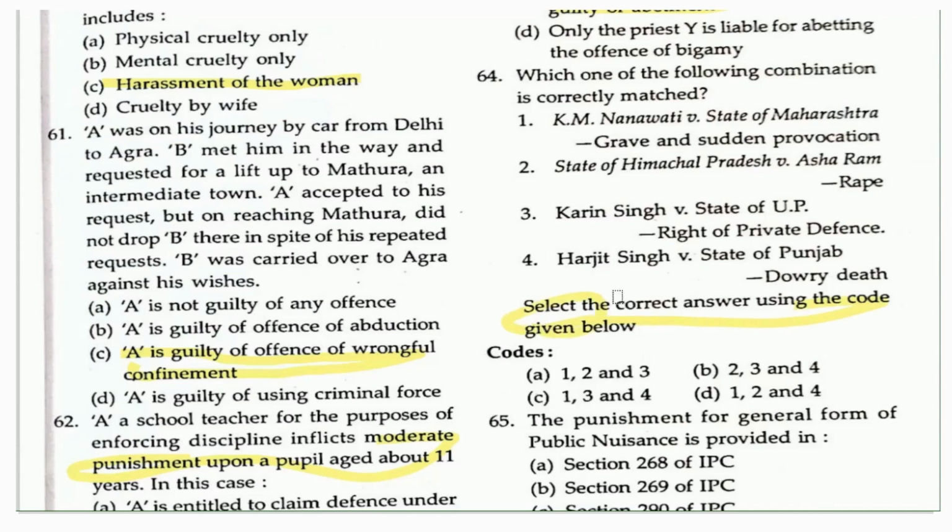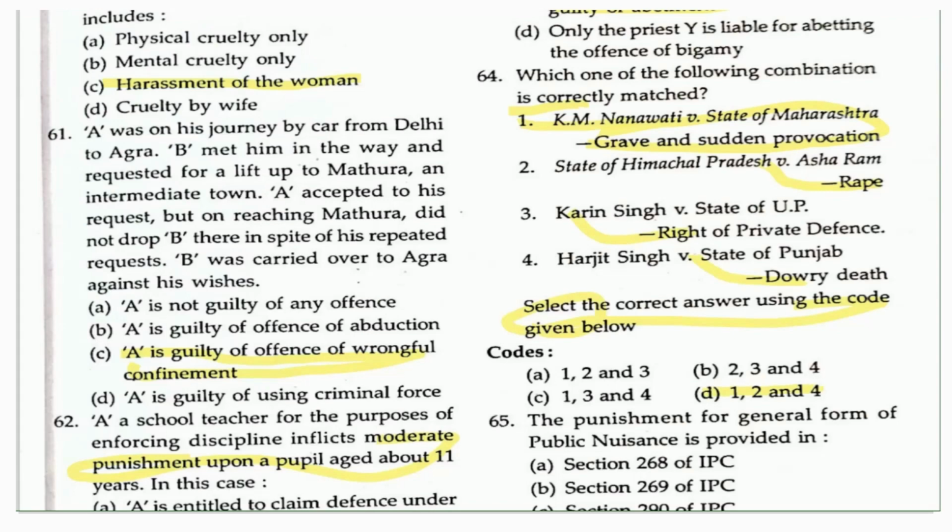If you go to this, A is the correct one, that is KM Nanavati. You all know that it is a very popular case in India, and you have all heard there is also a movie on this one, and this is the case which belongs to grave and sudden provocation. The second is State of Himachal Pradesh versus Asharam. Yes, of course, this case also belongs to rape. The third one, Karan Singh versus State of UP, is not the right option. It is not correct. And Harjit Singh versus State of Punjab is the right one. So the option given as 1, 2, and 4, that is option D, is the correct answer here.